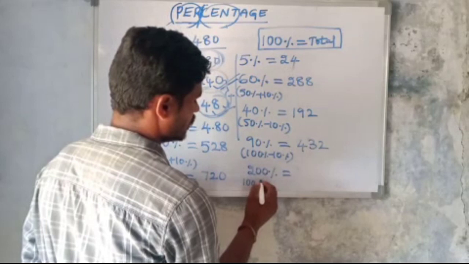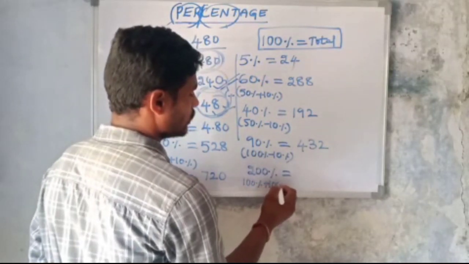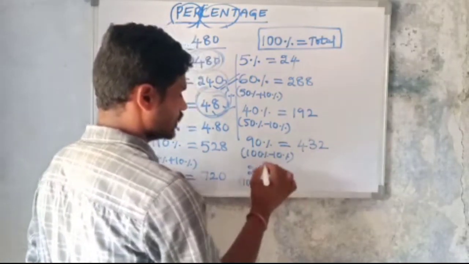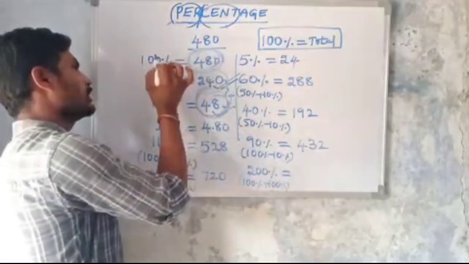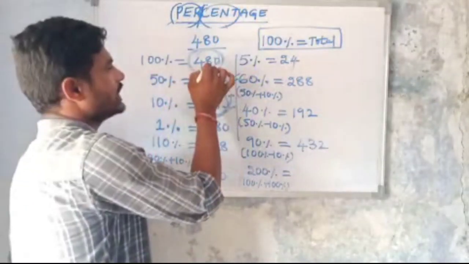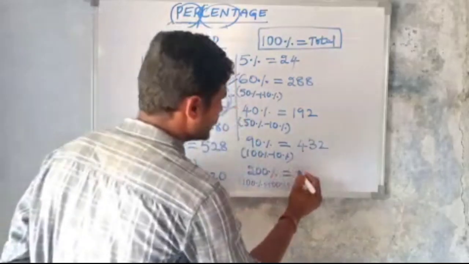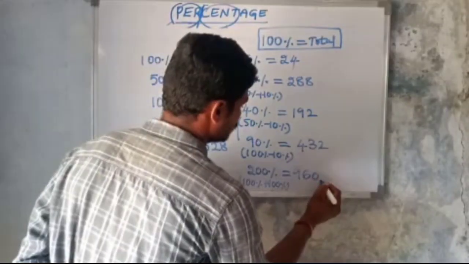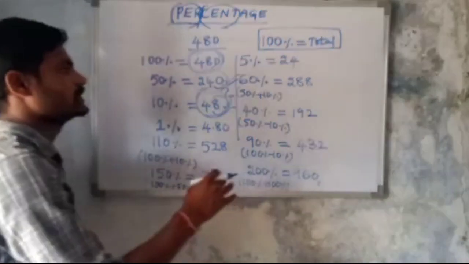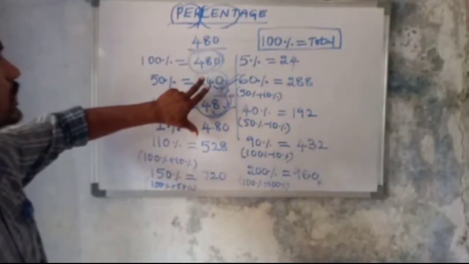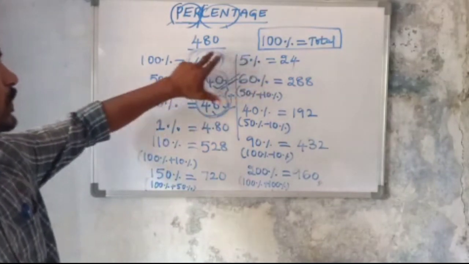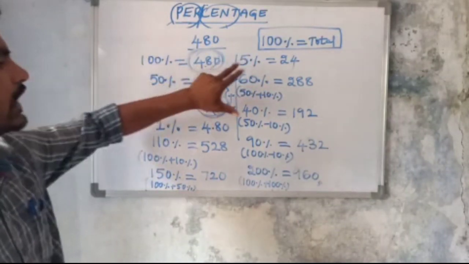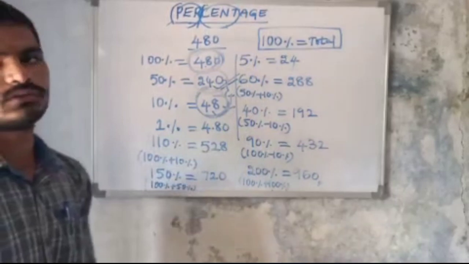Okay, then what is the value of 200%? 200% means 100% plus 100%, so 2 into 100%. So 480 plus 480 is 960. Okay, so these are the basic values: 100%, 50%, 10%, 1%, 5%. If you know these basic values, you can calculate all these values.